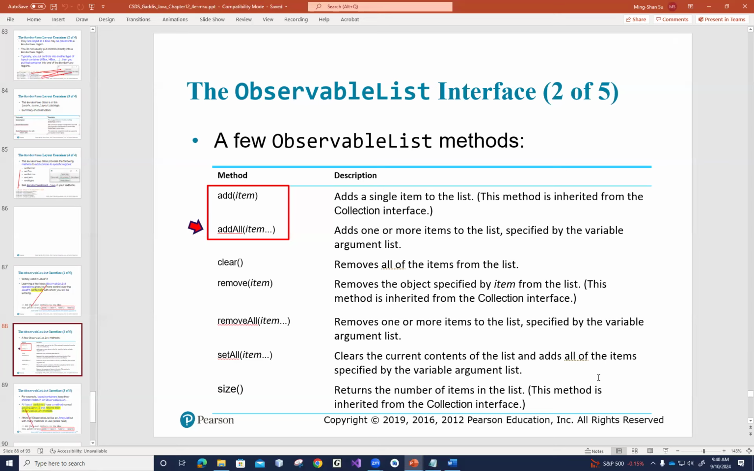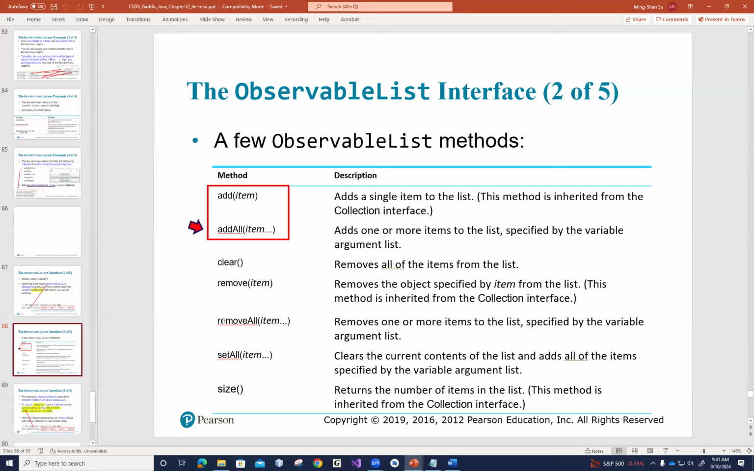In case you just want to remove one item, there's a method called remove, and you can pass in the item. Then you will remove the object specified by item. Maybe you just want to remove label 2, then you pass in label 2, a reference to the object.